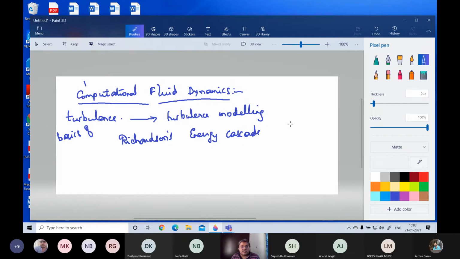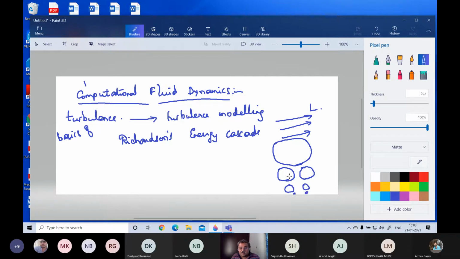And this energy cascade tells us that if there is a mean flow, in that mean flow, which has a length scale capital L, it creates smaller and smaller scales of flow, like saying that a large eddy breaks up into smaller and smaller eddies. These are eddies of turbulence, which contain turbulent kinetic energy, something which we will see.